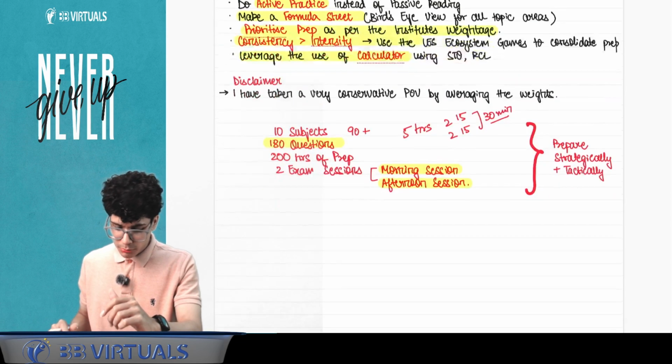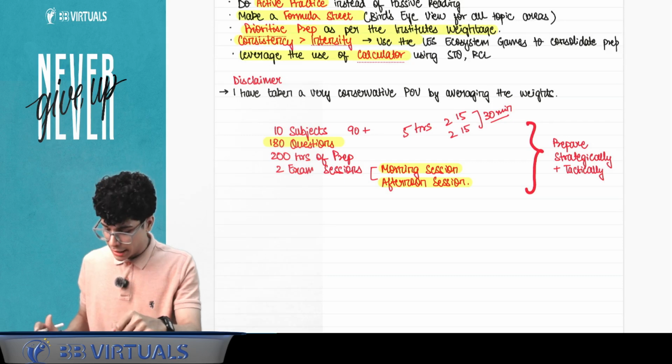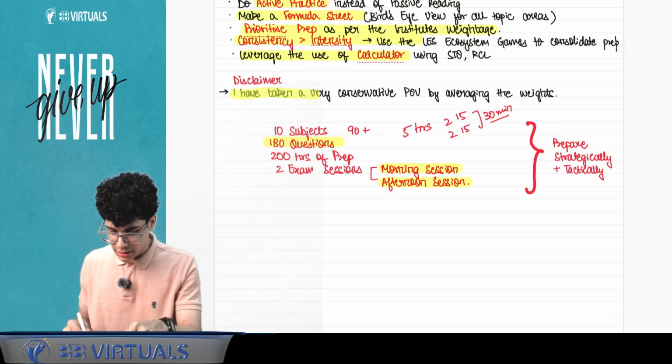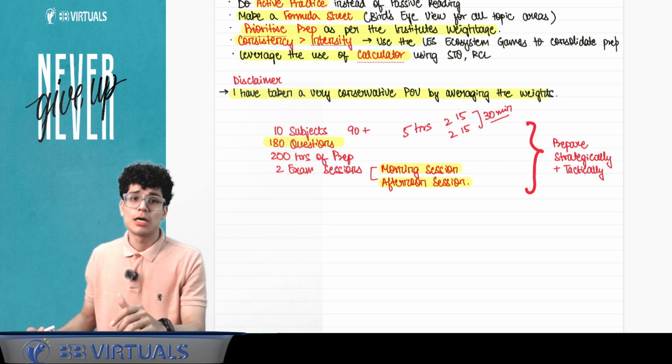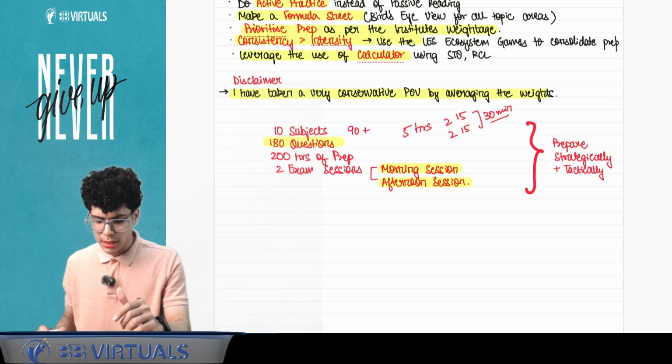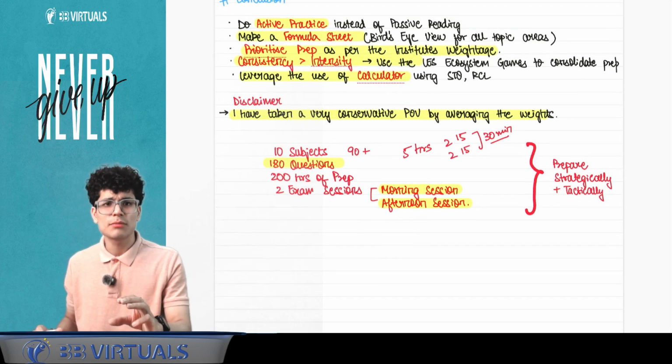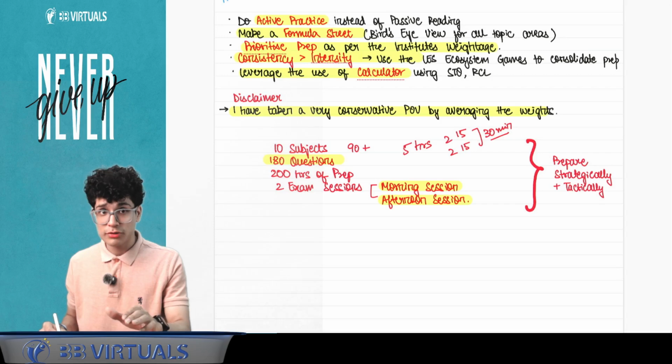ठीक है. But a disclaimer before I end the video, I have taken a very conservative approach by averaging the weights. It can be different also, but I guess this gives you a very broad picture of how the exam looks like. Okay, it is very overwhelming.